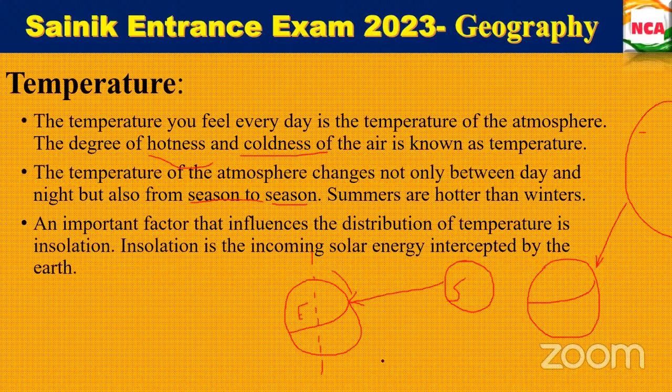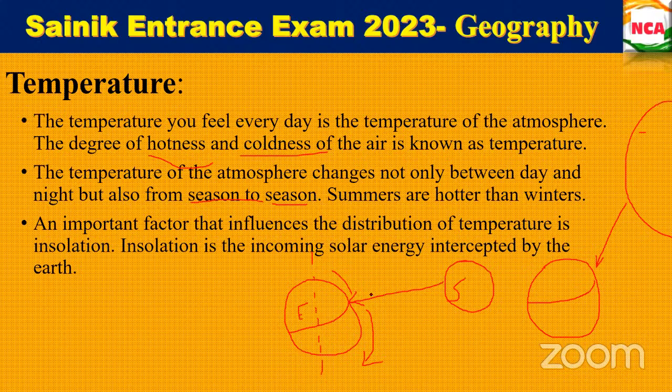So based on this insolation, the decrease, what will happen then? It becomes colder and colder when you move away from the equator.